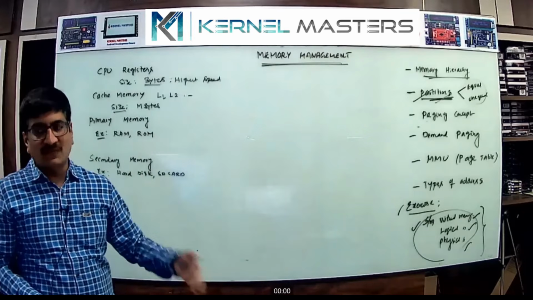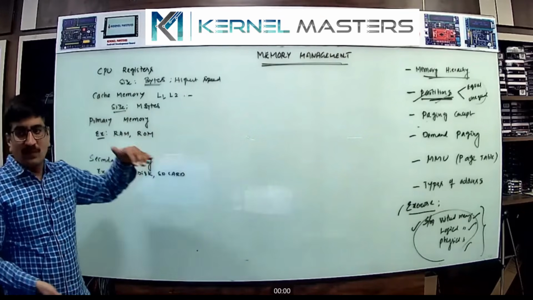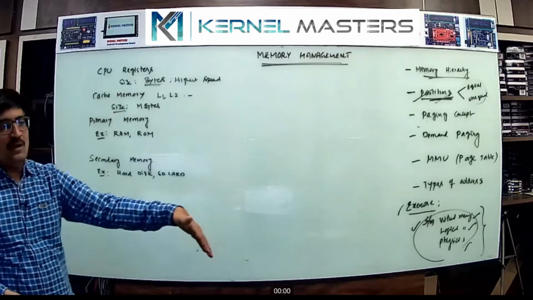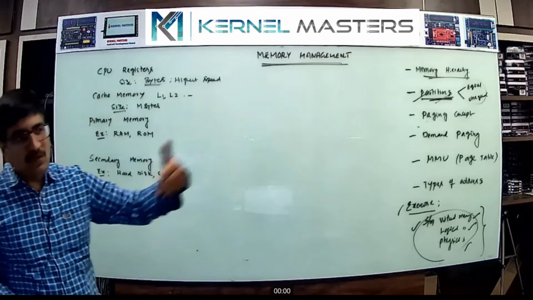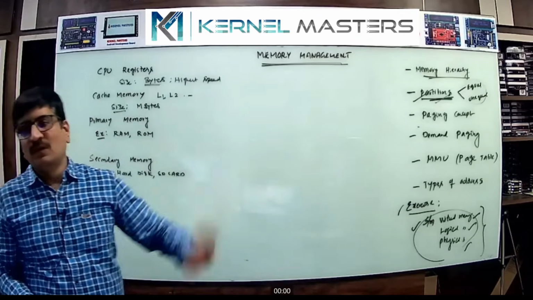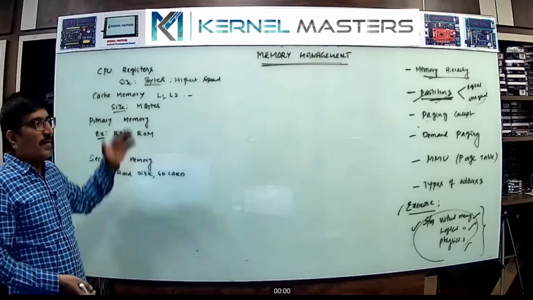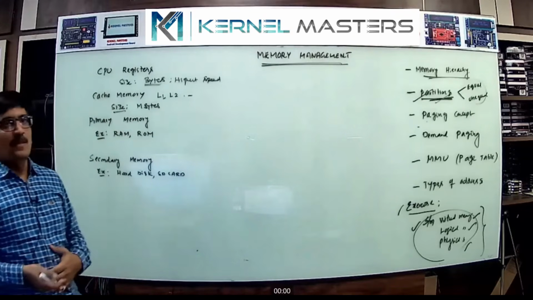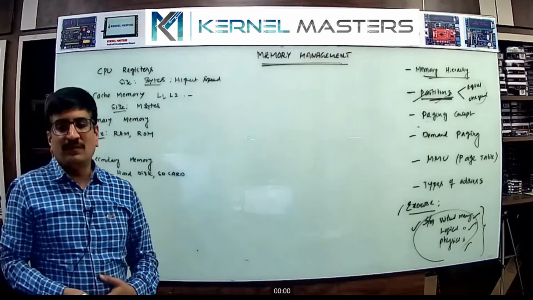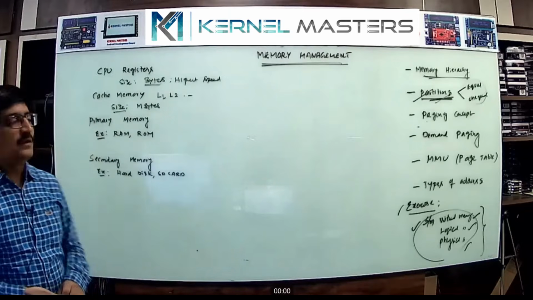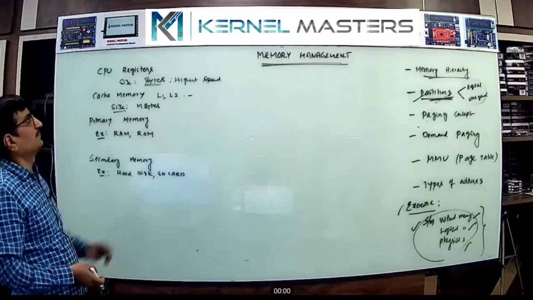So with these levels, what happens? The processor first checks the code in level 1. If it is not available in level 1, it checks level 2, like that. So multiple memories can be interfaced one by one. Cache is available in very small sizes only. If you want a large cache memory, it is very costly, we can't afford it. That's why we go to a small size only for cache memory.